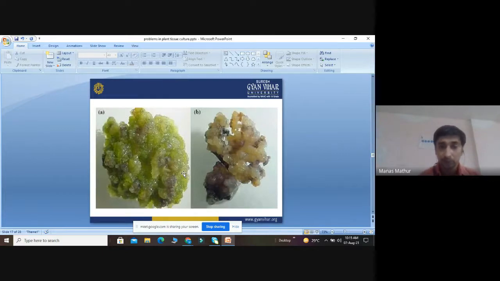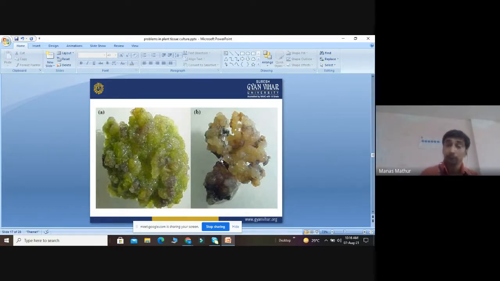Now see, there are two types of callus here. One is green callus, one is brown callus. We can clearly see from this picture that in figure B, there is browning of callus. Why? Due to the accumulation of phenolic compounds. Once the phenolic compounds are accumulated, they will not allow further rooting, or further organogenesis.